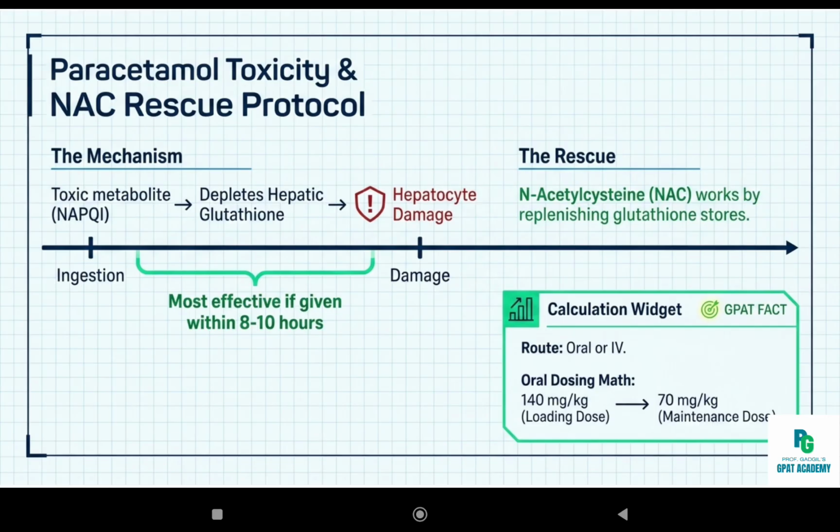Paracetamol's toxic metabolite depletes glutathione, thus causing hepatocyte damage. NAC is most effective within 8 to 10 hours of paracetamol ingestion. After 24 hours, effectiveness decreases significantly. NAC can be given oral or IV. Oral NAC has 140 mg per kg loading dose and 70 mg per kg maintenance dose. This is a GPAT calculation and is an MCQ favorite.